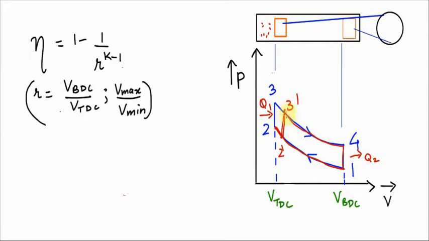You can clearly see that the work done by the process with the ignition delay is quite less than the original work, the original cycle. The difference is what I've shown here with the shaded area. This is the difference, and hence if the work done is less, then the overall efficiency will also be less.